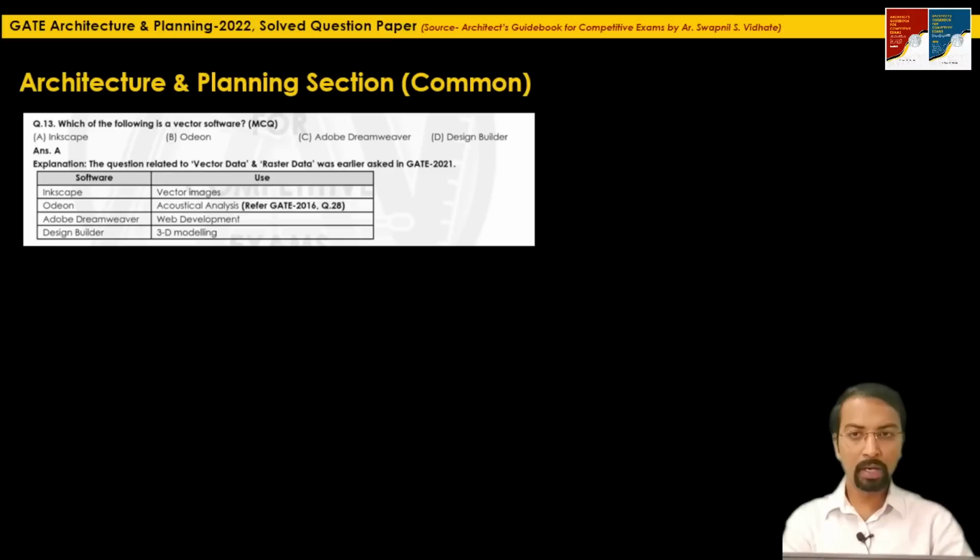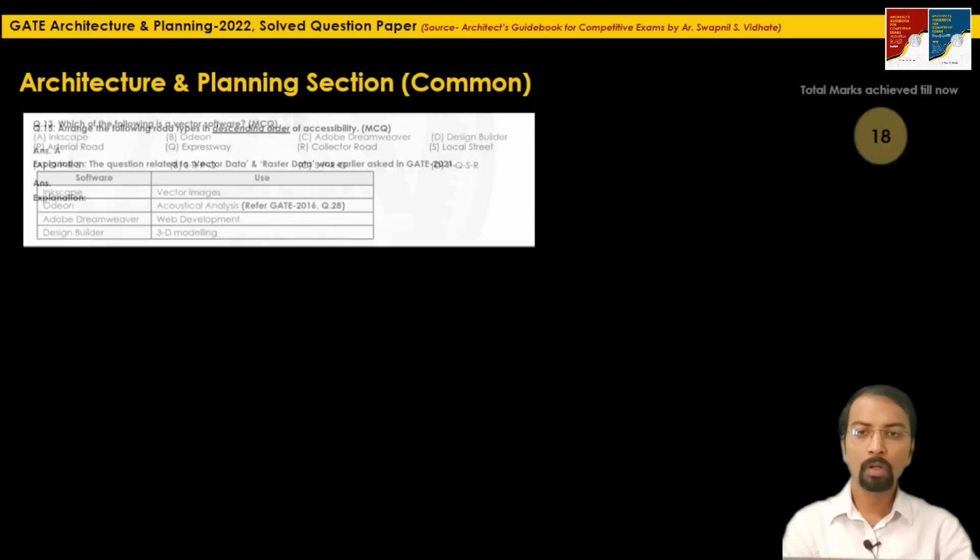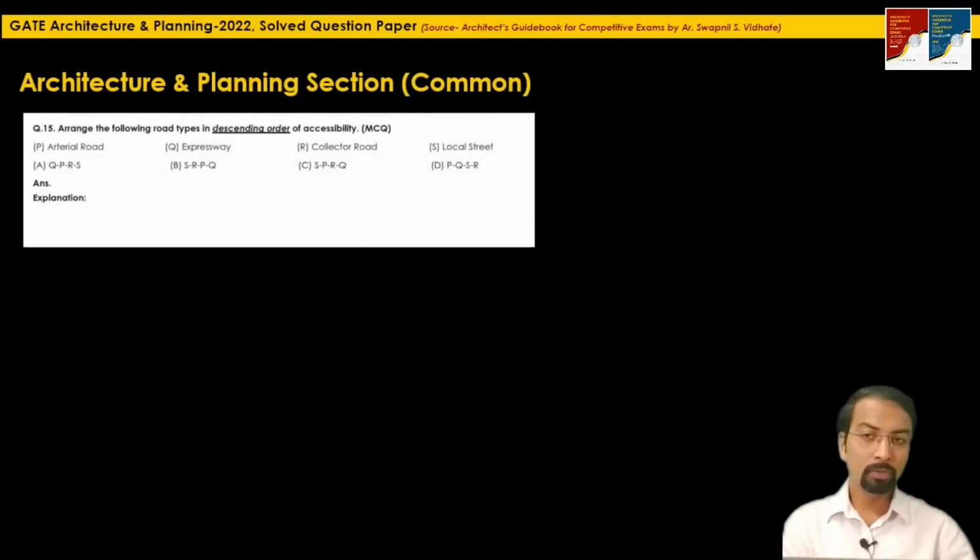So till now we have achieved 18 marks up to question 13. Let's go to the next question. Okay, the next easiest question was question 15. Arrange the following road types in descending order of accessibility. The options given are arterial road, expressway, collector road, local street.